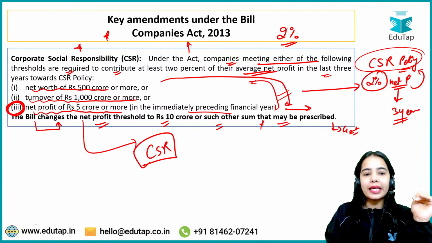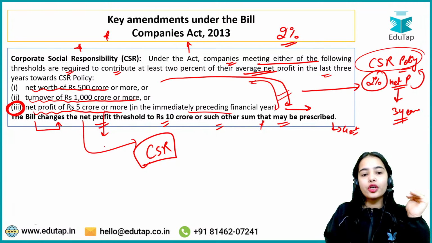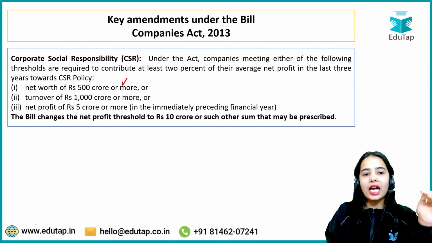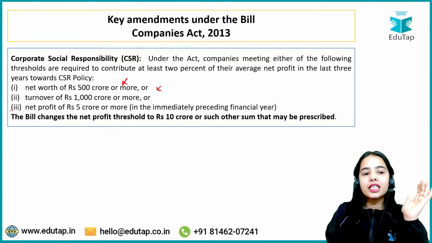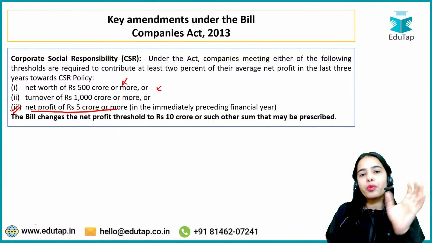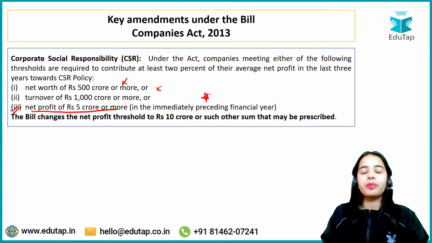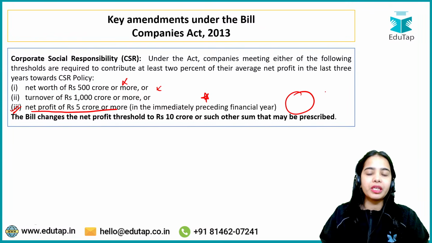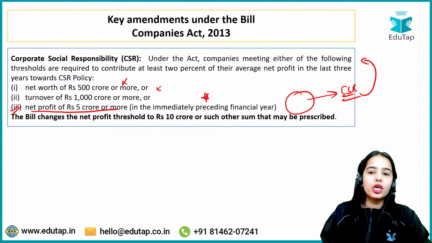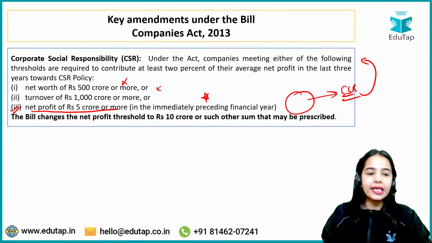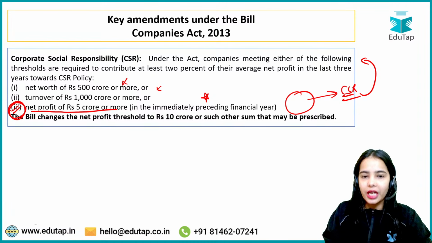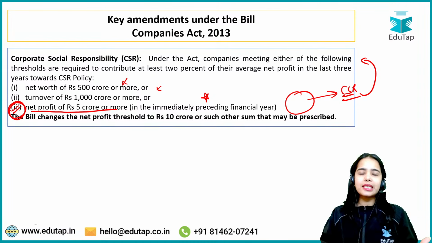This criteria is particularly being changed to help the small companies. Let's say a small company does not have a net worth of rupees 500 crore or more, and the turnover is also not 1000 crore, but it follows this particular criteria of a net profit of rupees 5 crore or more in the immediately preceding financial year. It might be a small company and we are pressurizing it to follow the corporate social responsibility policy. So the finance minister said that this particular criteria is being changed to help the small companies out. So this is the idea.